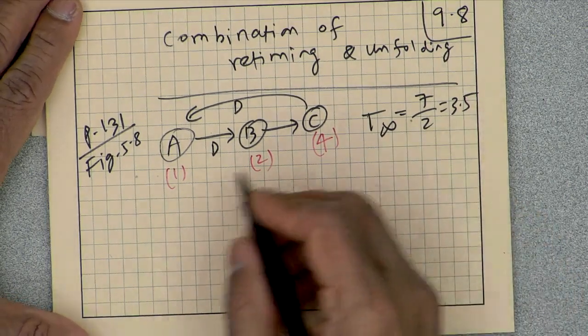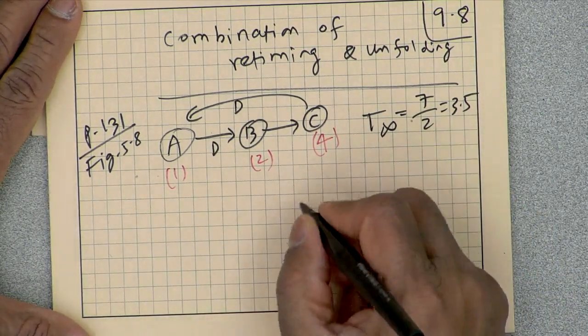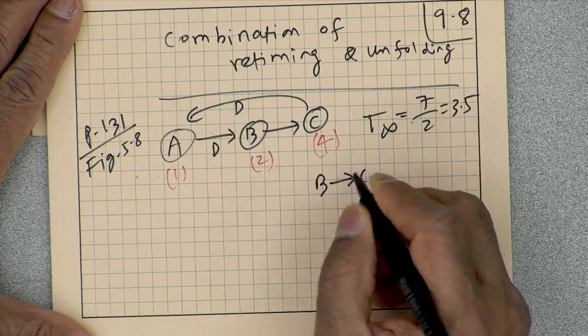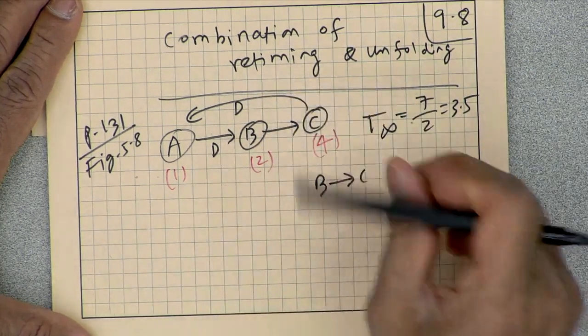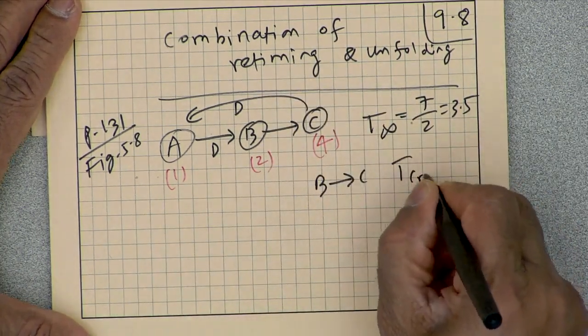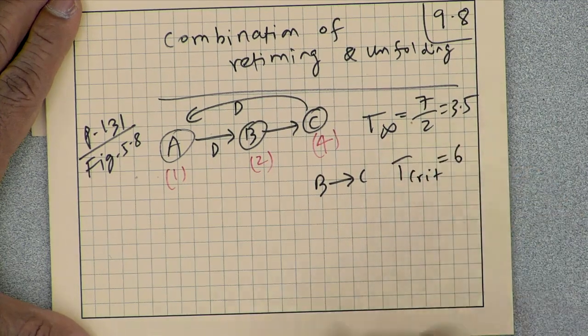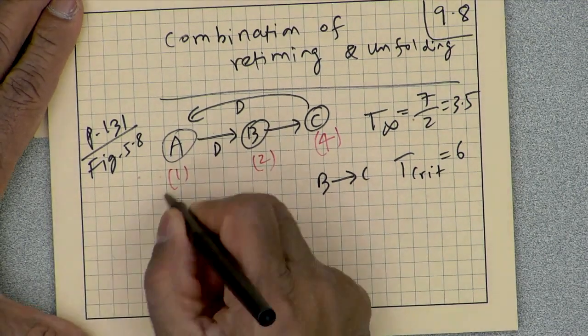If we draw the precedence graph and remove edges with delays, the critical path is 6 time units, which is B to C. I removed edges A to B and C to A. Now retime this.